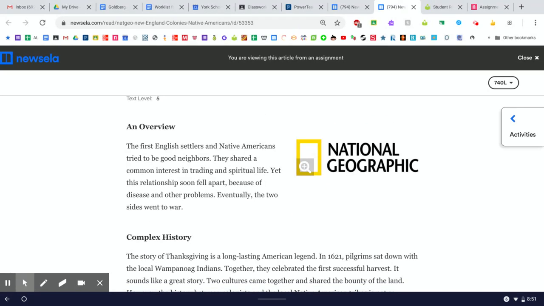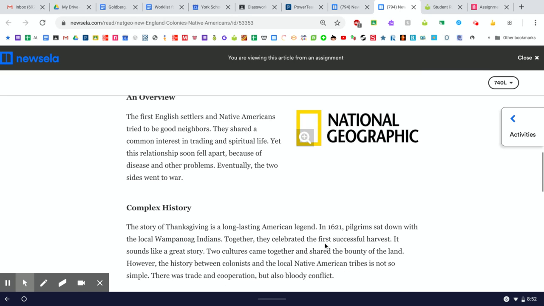All right. So, an overview. Well, that's interesting. Normally, Newsela does not have a title for their introductions, but here it does. That's different. The first English settlers and Native Americans tried to be good neighbors. They shared a common interest in trading and spiritual life. Yet, this relationship soon fell apart because of disease and other problems. Eventually, the two sides went to war. That's right. The colonists in New England went to war with the Native Americans who lived there first.